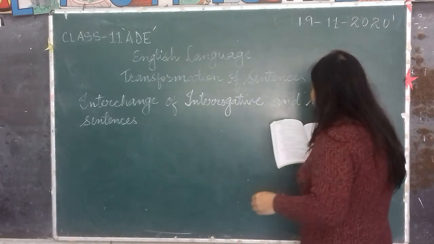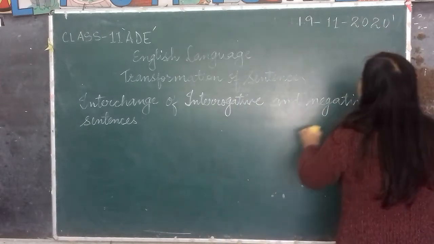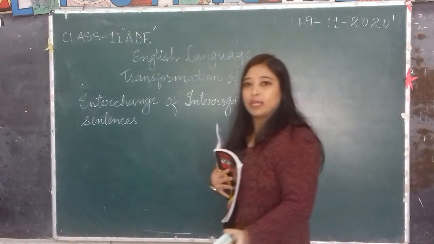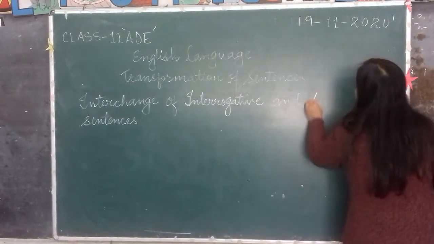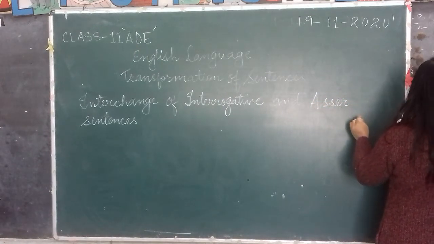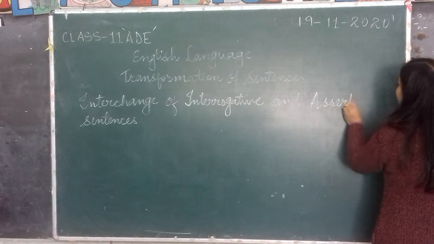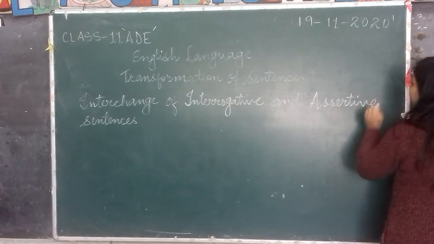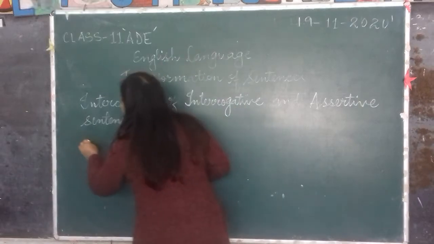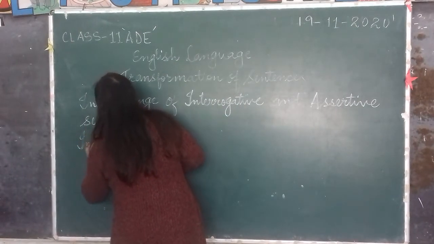Interchange of interrogative and assertive. Assertive or declarative sentences, you can also call it statements, isn't it? Assertive sentences, like see the first example, interrogative.